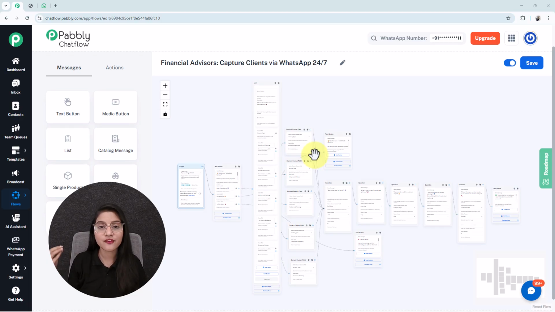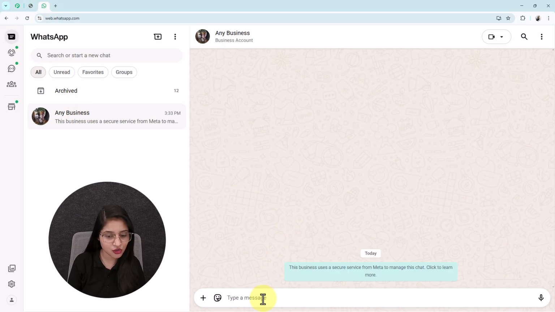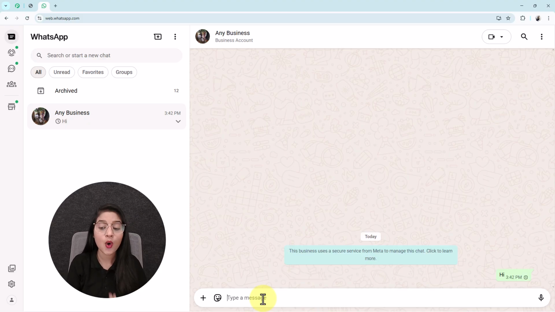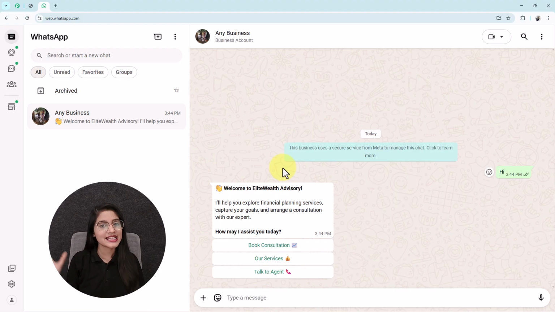Yes. But before we dive into the step-by-step tutorial of how you can create this amazing automated WhatsApp chatbot, let me give you a quick overview of how this bot will work in real time by sending a simple hi message to my WhatsApp business account. Once I send the message, see, the bot replies to me like this: welcome to Elite Wealth Advisory. How may I assist you today? With three quick options, named book consultation, our services and talk to agent.